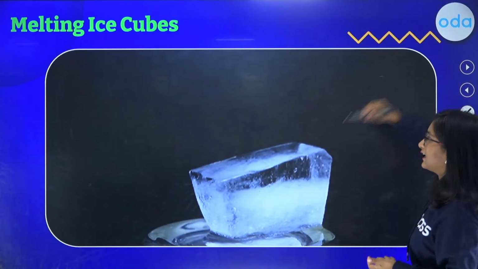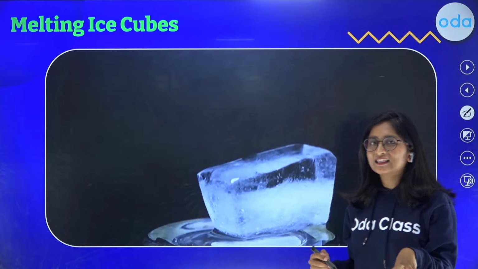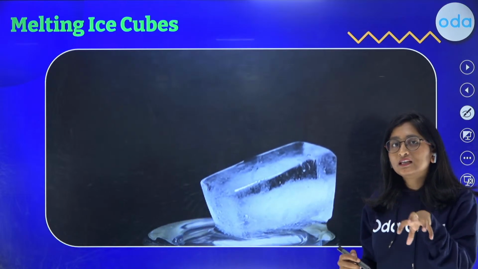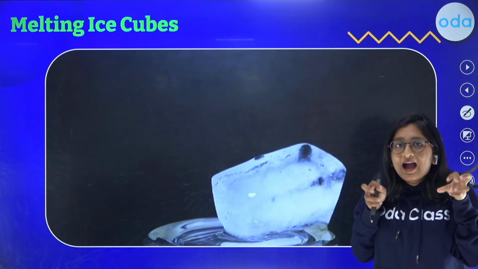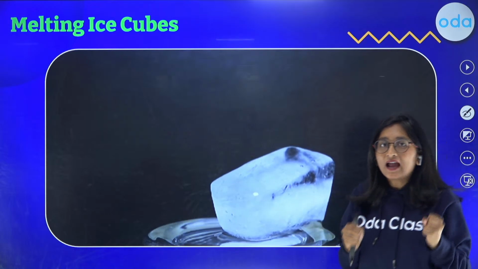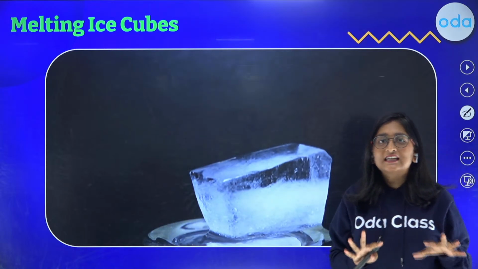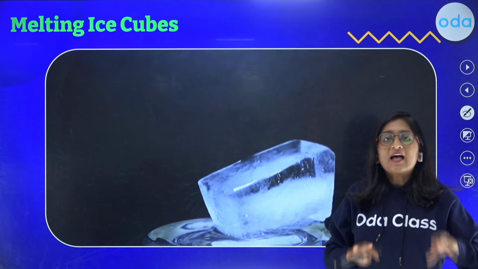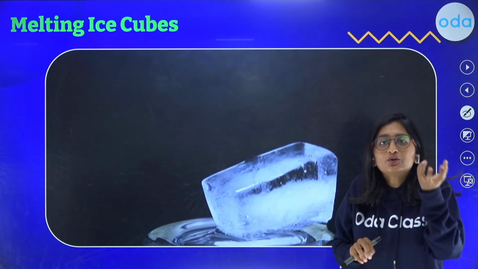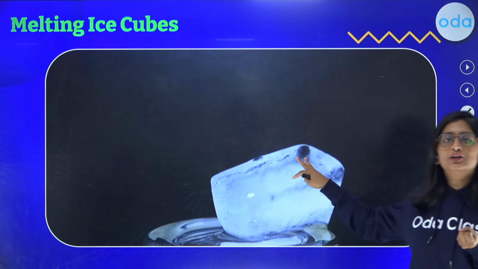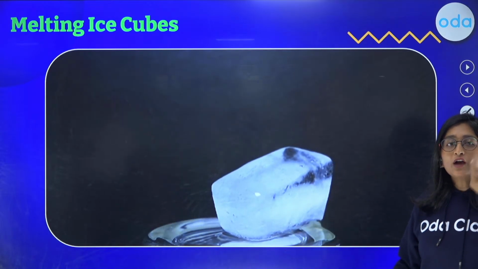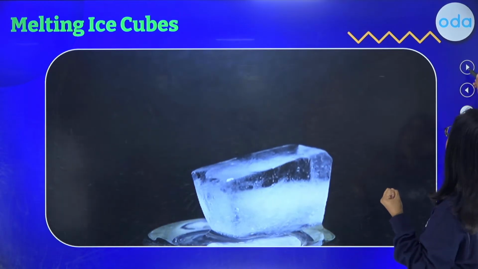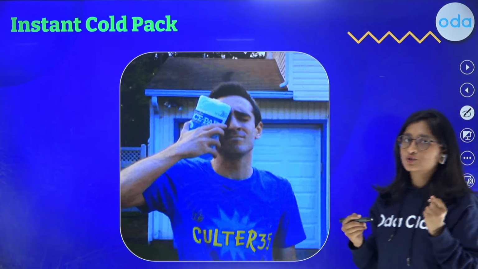We are going to see the melting of the ice, right? And that melting of the ice keeps the place cold, because it is trying to absorb the heat. The same applies during the melting of an ice cube. It absorbs the heat and makes the place much colder.